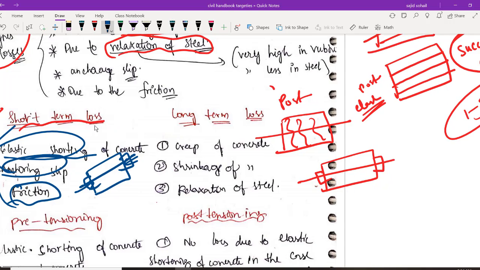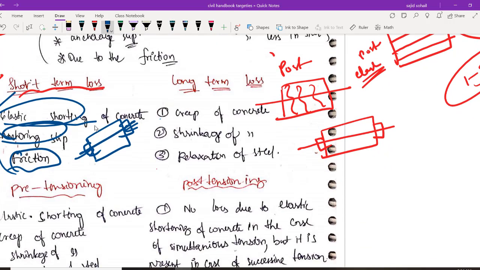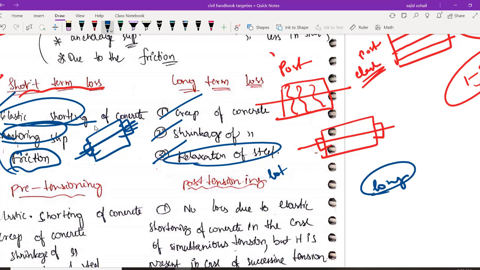Long term का तो काफी आसान है, देख के आप बता सकते हैं. Creep, it takes a lot of time, so it is a long-term loss. Shrinkage, concrete ऐसे ही shrink नहीं हो जाएगा, it will also take a lot of time, so it is a long-term process. And relaxation of steel, I told you, after a long time a certain percentage of strain gets converted into permanent strain, so obviously it takes a lot of time. So use your common sense, remember this. What are long-term losses? Creep, shrinkage and relaxation of steel.